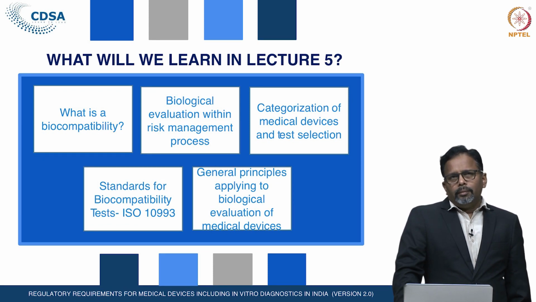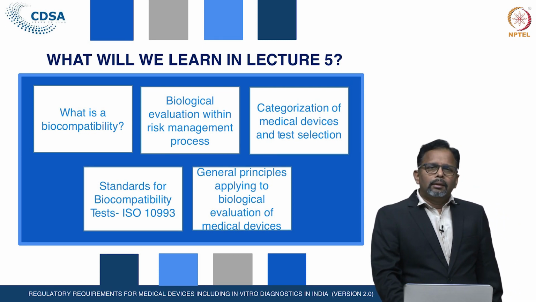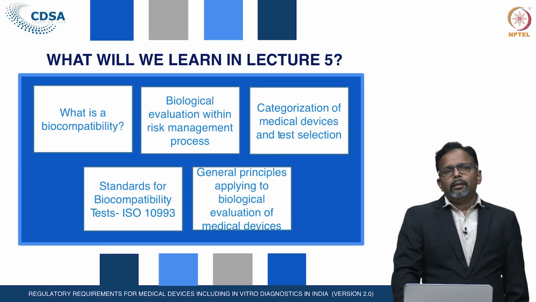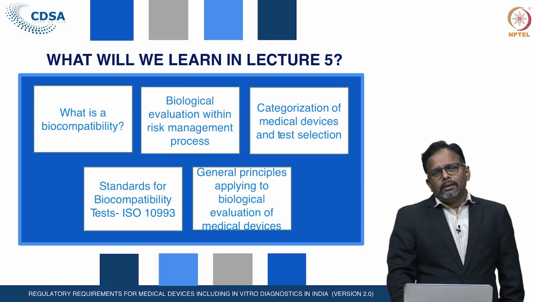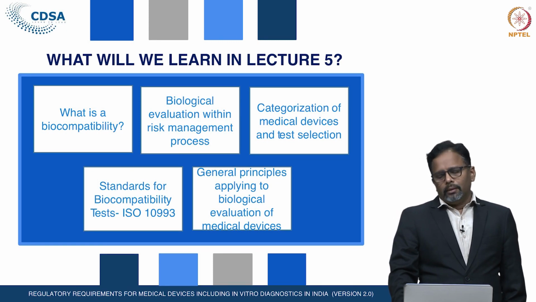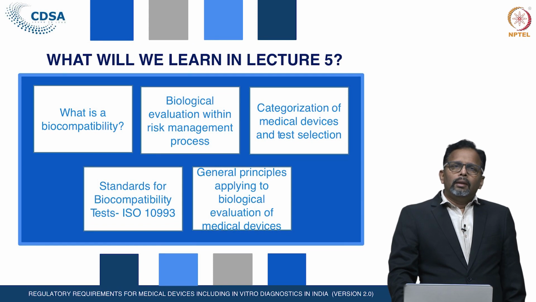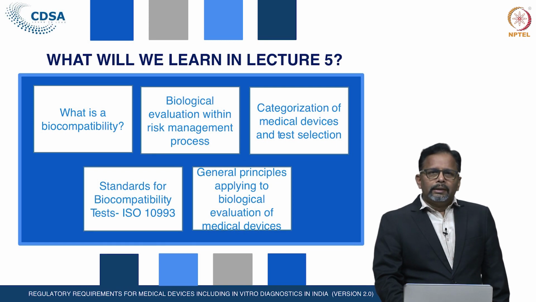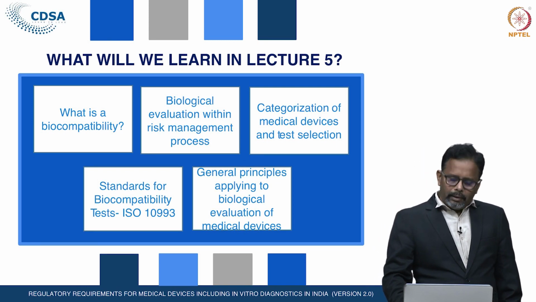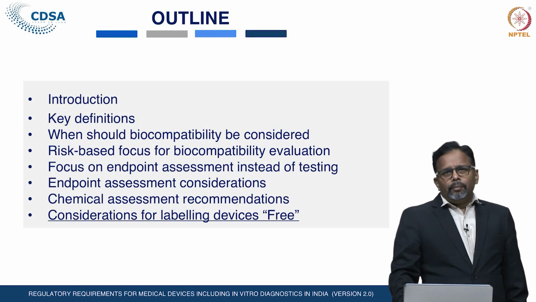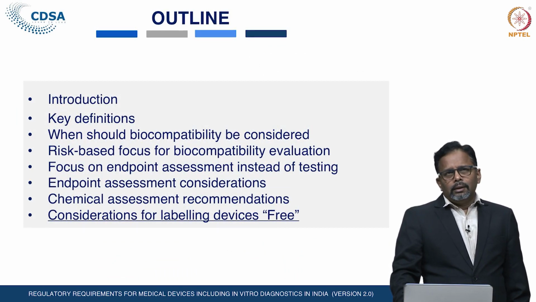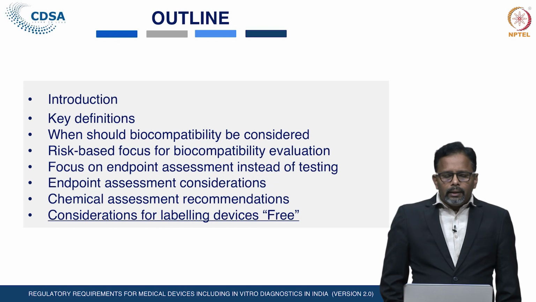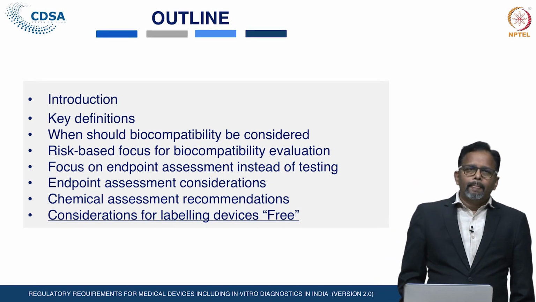Then categorization of the medical devices and test selection based on the category, meaning which type of biological evaluation is required, the standards applicable for conducting the biological evaluation, and the general principles of the standards prescribed for biological evaluation of medical devices. All these topics we will discuss in this lecture, and after the detailed discussions, we will have the question and answer session.